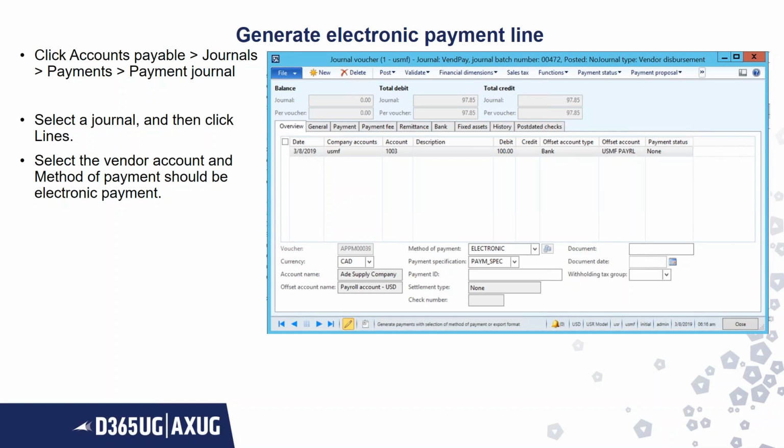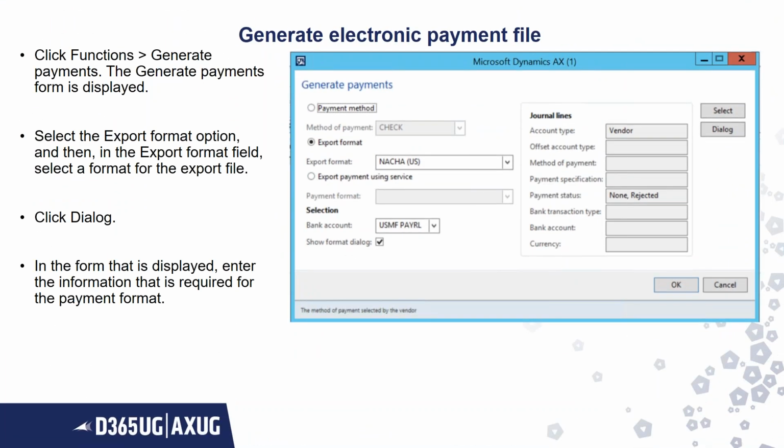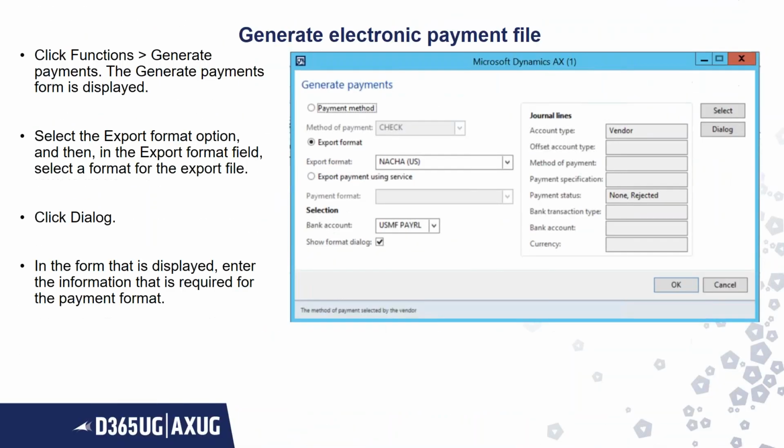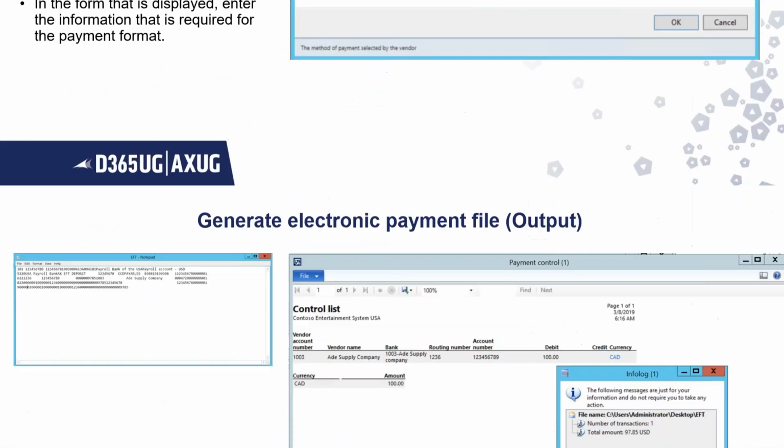Other than that, you still go from Functions on the top to Generate payment. Here, instead of the payment method check box, we will click the option of NACHA US and the payroll account, and select OK.